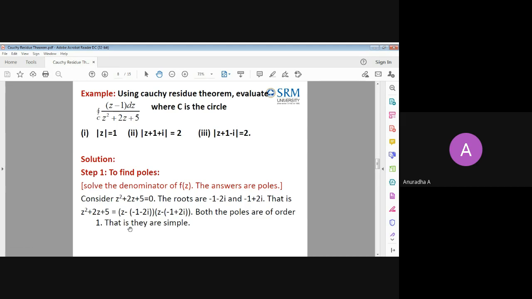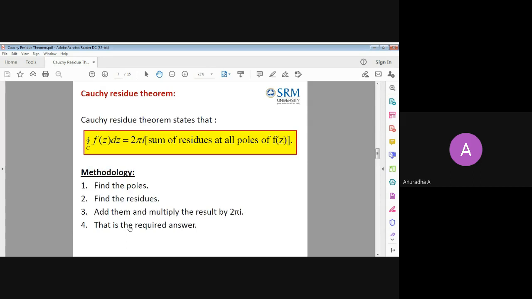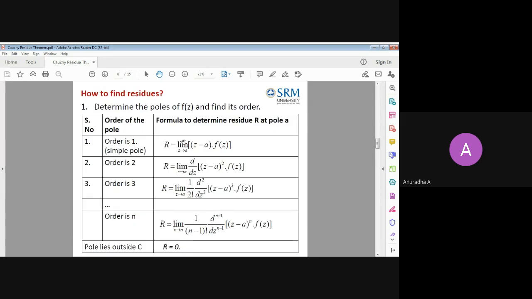Simple poles means derivative no need to do, no multiplication work. Simple pole means we cancel the denominator. To cancel the denominator, we multiply by that particular pole factor. Cancel not the entire denominator, that factor alone.